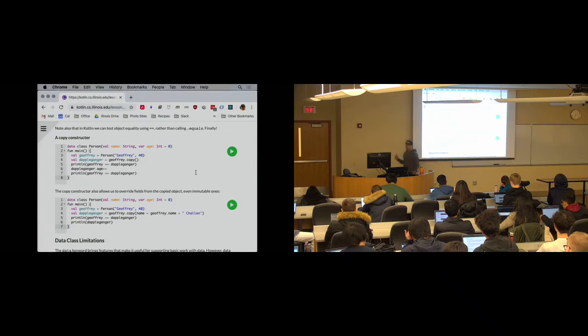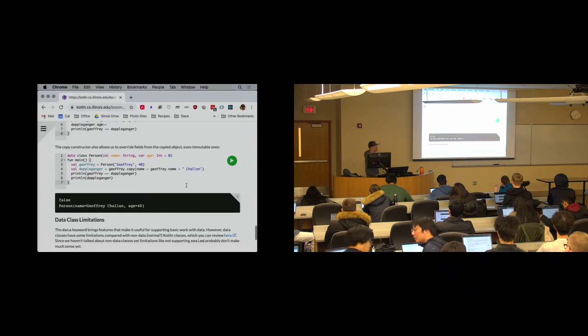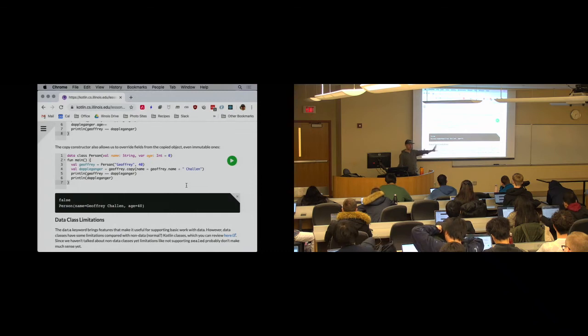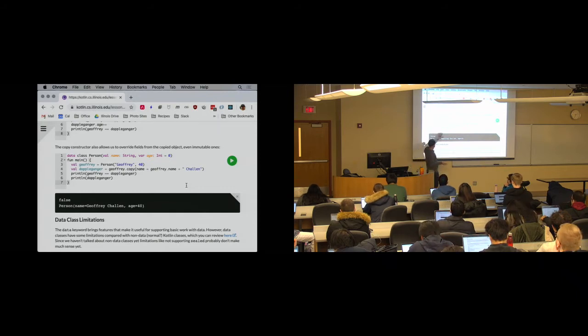It's also worth pointing out here that the copy constructor allows me to override fields on the way to creating my new person object, and I can also override immutable fields. So this is happening during object construction, not afterwards. It's not like I create the object and then modify the fields, because if I was doing that, this wouldn't work. Name here is immutable. It's marked as a val. But here what I'm doing is copying Jeffrey, except I'm modifying just one of the fields. I can modify all the fields if I want to, as many as I want in the copy method.